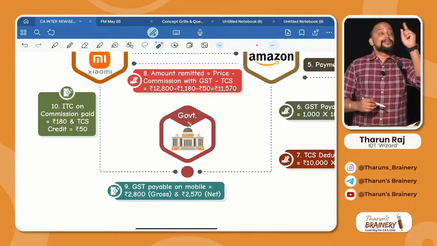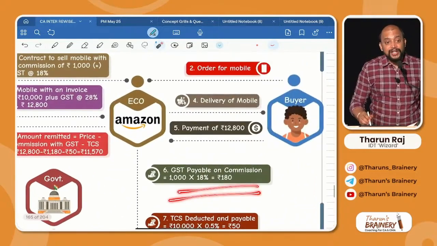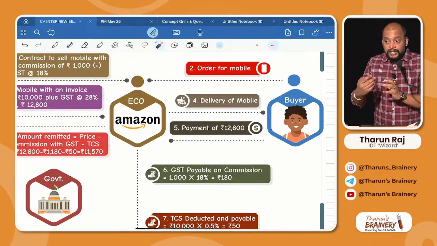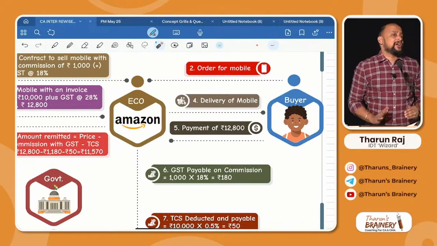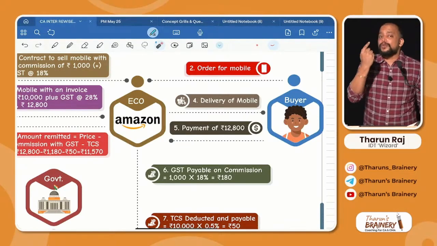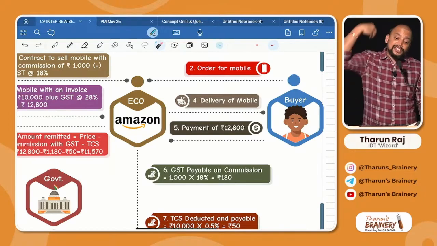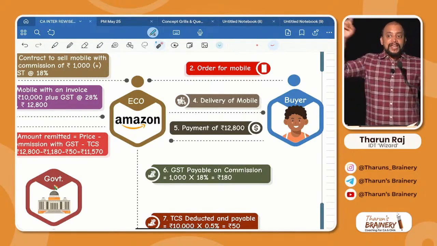Two credits. Credit number 1. Amazon has paid GST on the commission. Carefully listen. Amazon paid GST on the commission, which means Amazon will raise an invoice to the supplier for this commission. Correct or not? Amazon gets 1,000 rupees, and on that 1,000 rupees they pay GST. So they raise an invoice to the supplier, which means for the supplier it is an inward supply.